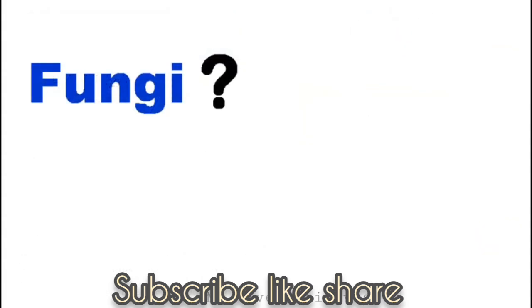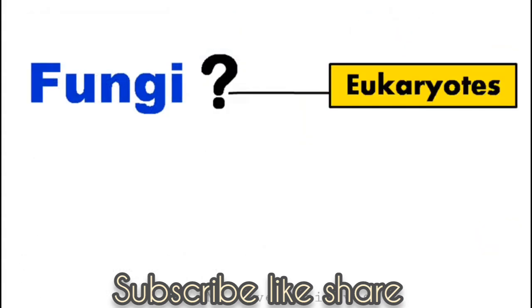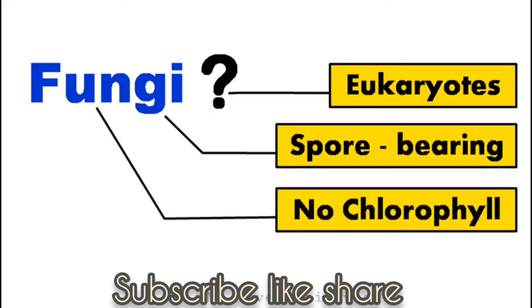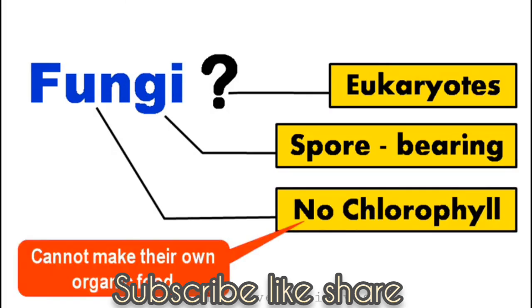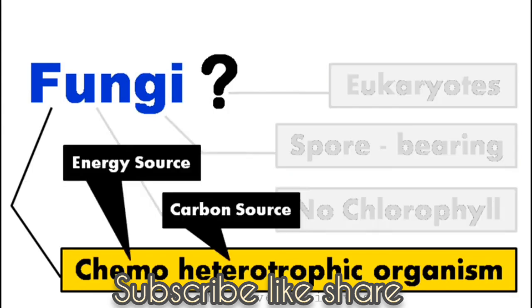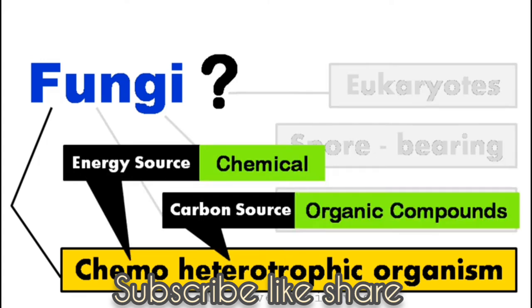What is fungi? Fungus is a eukaryotic, spore-bearing or spore-producing organism which lacks chlorophyll. So, they cannot make their own organic food. And they are chemoheterotrophic organisms. That is, they use chemicals as a source of energy, and organic compounds as a source of carbon.